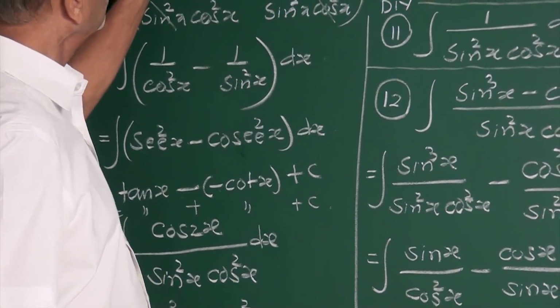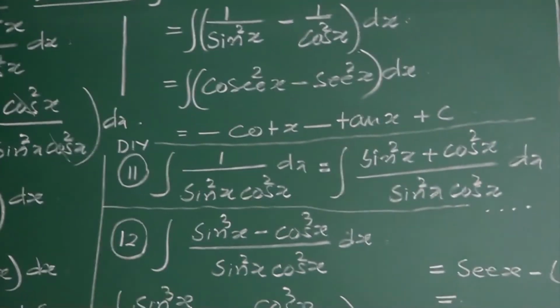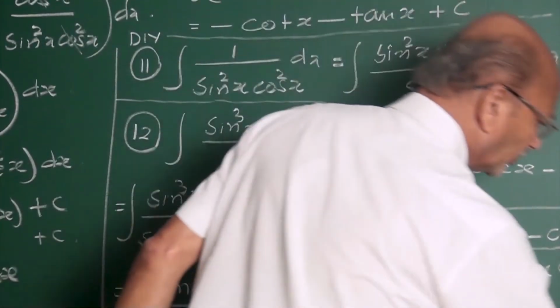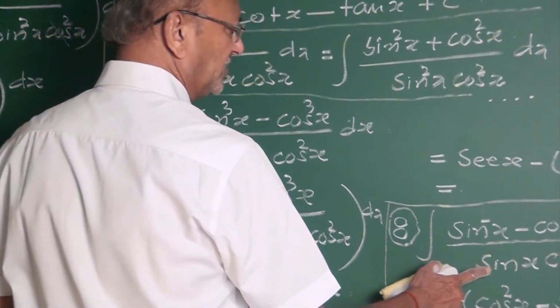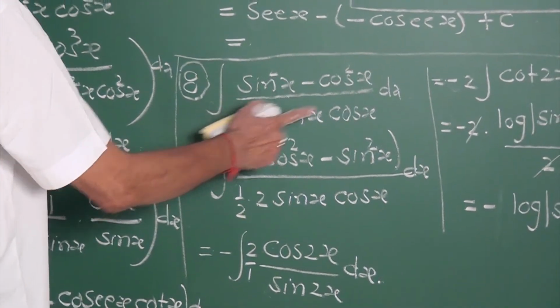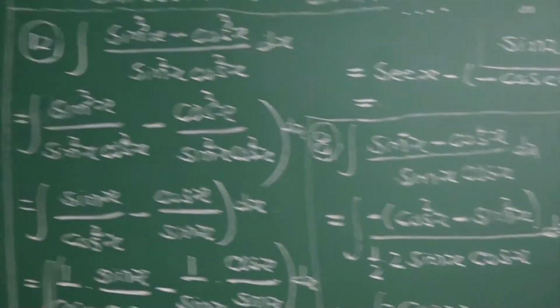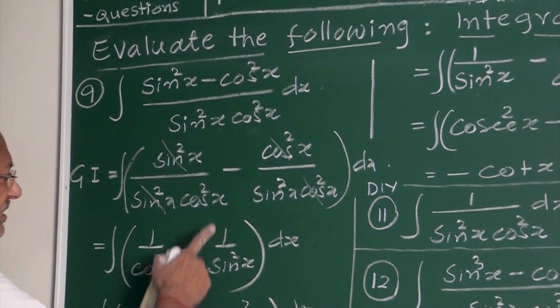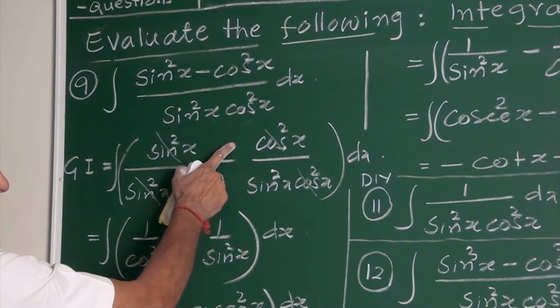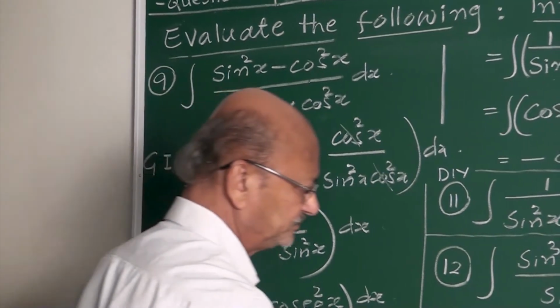Instead of sine square, it is sine cube, my friend. Now I will remove this because I just wanted to tell the difference. With sin x cos x, this is the method. Instead of sin x cos x, if it is sin square x cos square x, this is the method. The example becomes quite simple here.